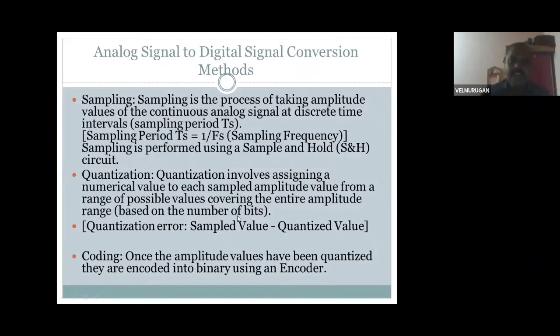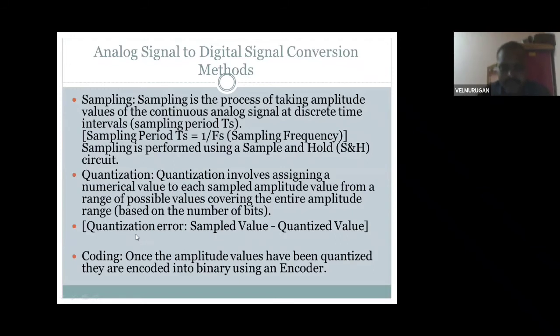See here, if you are taking a sine waveform, you are taking this quantization. Each bit quantization comes as a full complete number. Okay, range of possible values covering the entire amplitude range based on the number of bits.